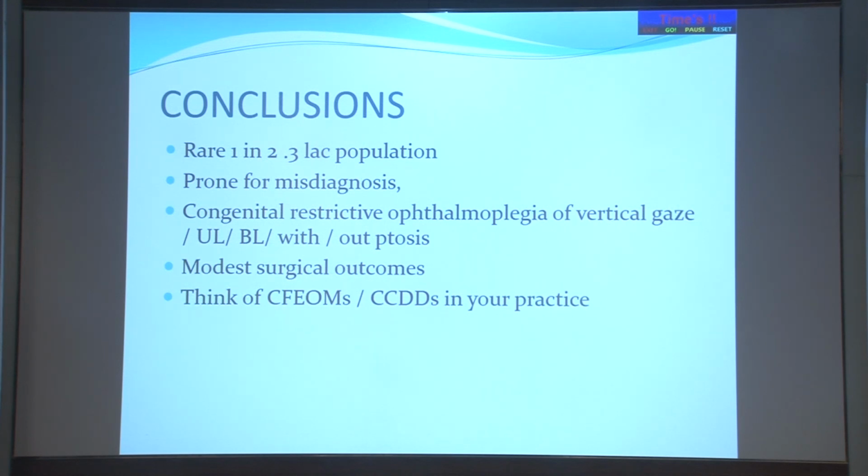To conclude, it's a rare presentation, prone for misdiagnosis, congenital restrictive ophthalmoplegia with vertical gaze, could be unilateral, bilateral, with or without ptosis, modest surgical outcomes. Think of CFM, CCDD in your practice if you are having a difficult presentation which doesn't fit into anything very typical.